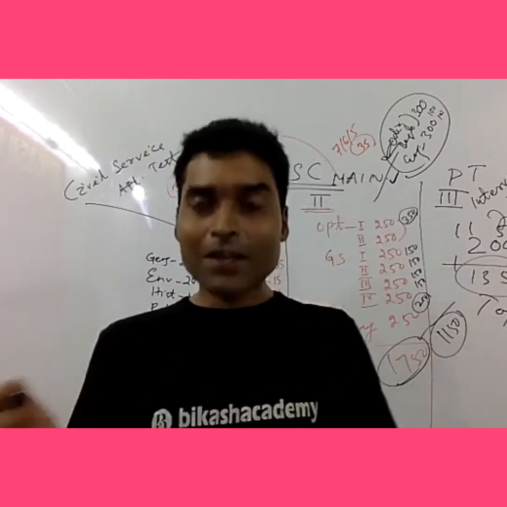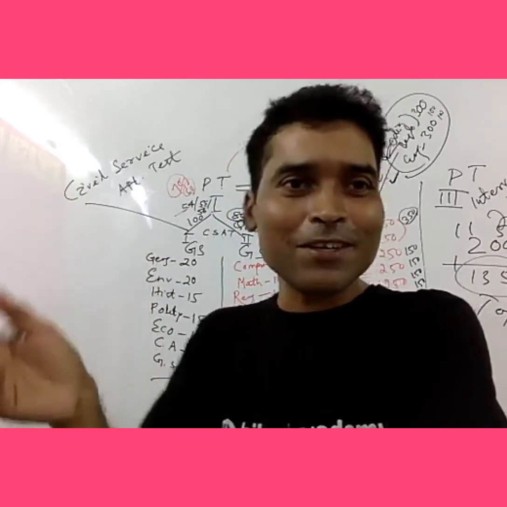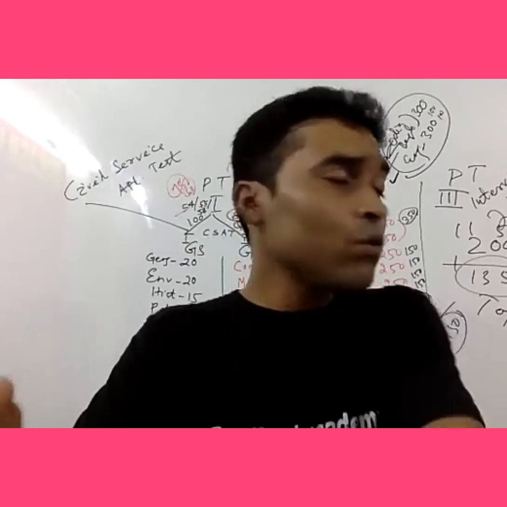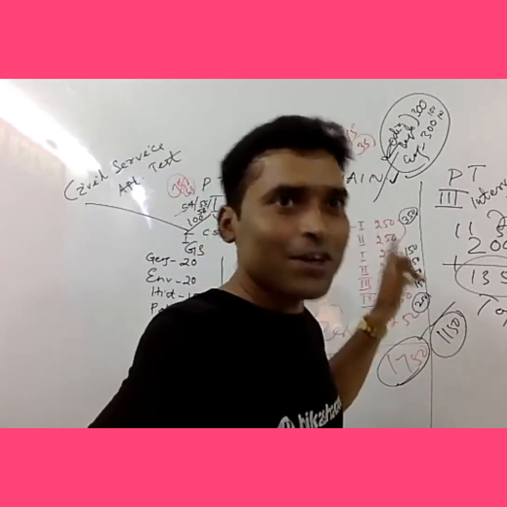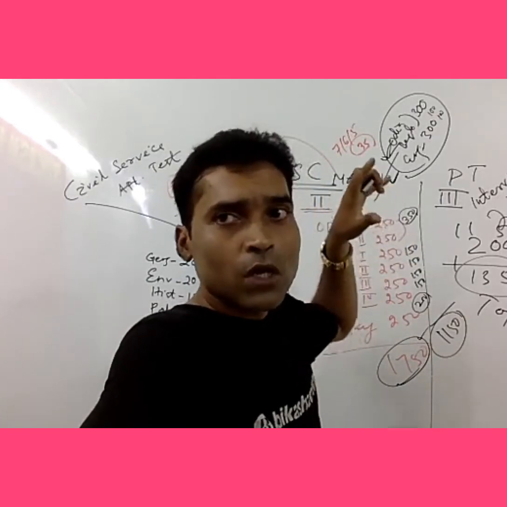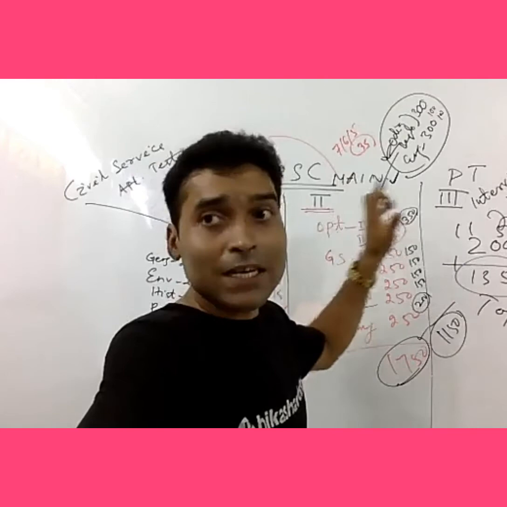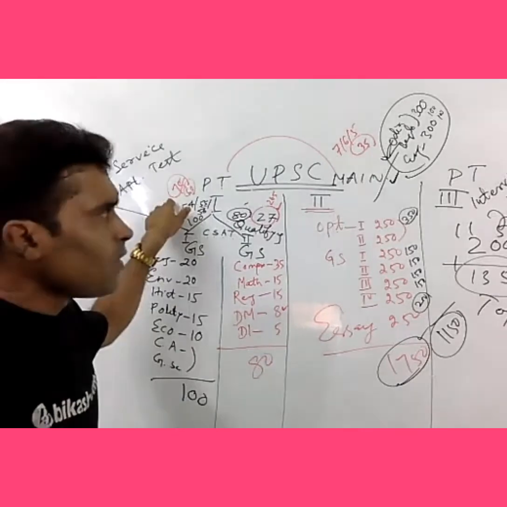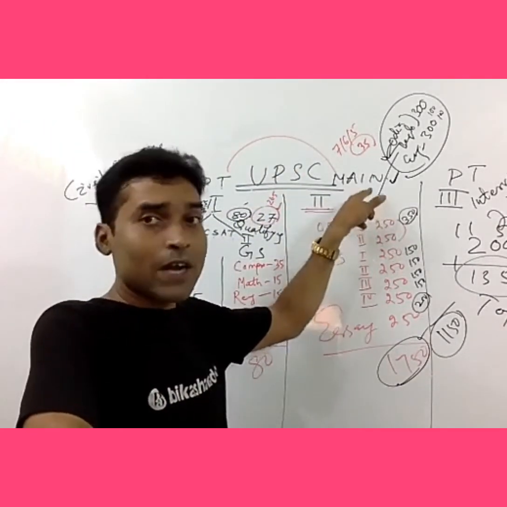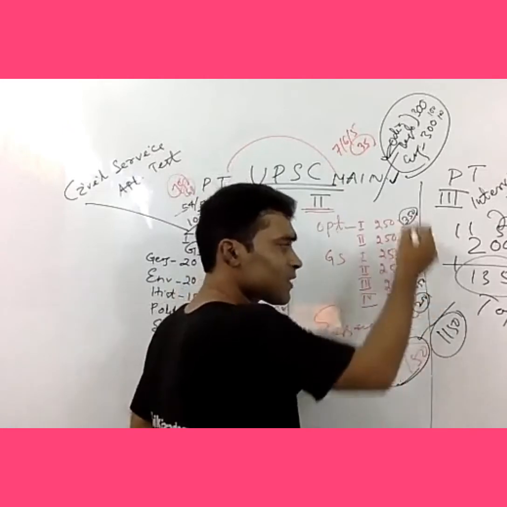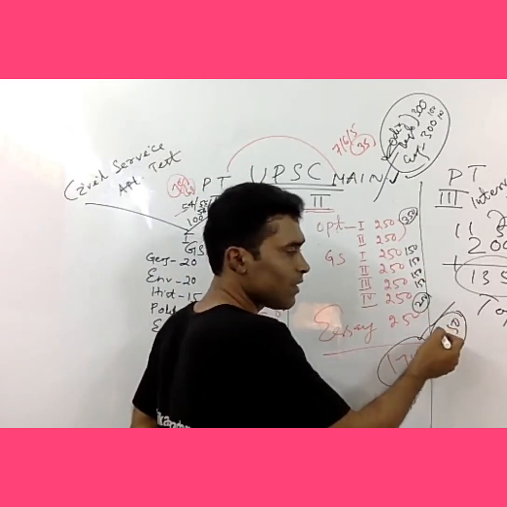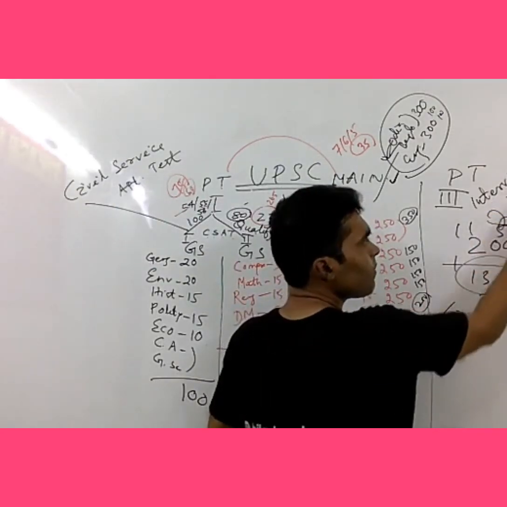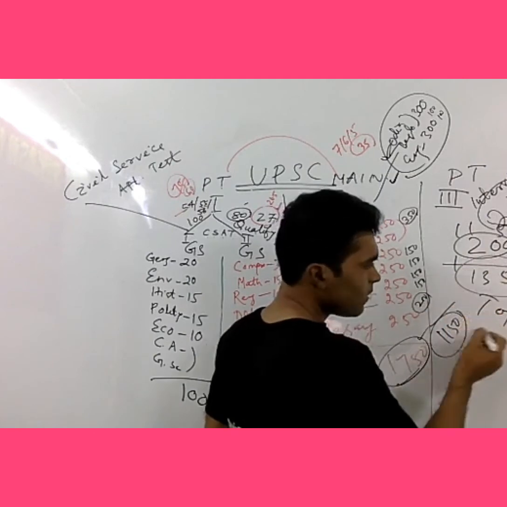You may be thinking that in these 10 or 15 minutes, I just made you a topper, right? In fact, you can be a topper of our country if you know the strategy. Most important is strategy. That means here you have to score 27, just double 50 for 55. Then you will be called for the main exam. You will write it and target 1000 or you can say 1150. Then you will be called for the interview. And out of 275, try to score 200, right? Then you will be top.